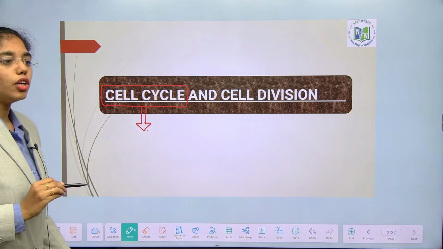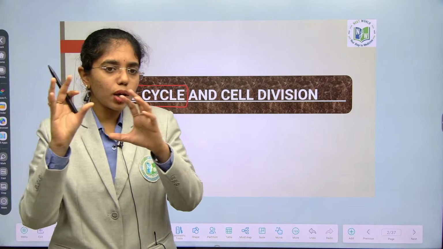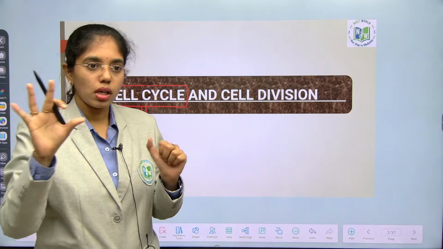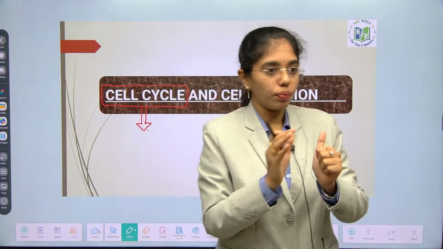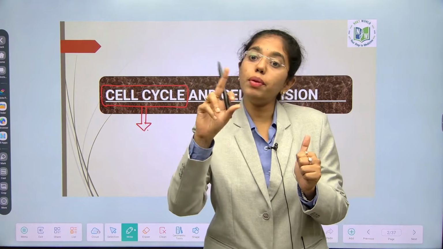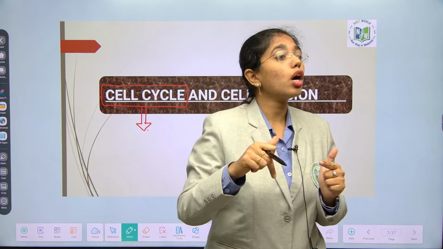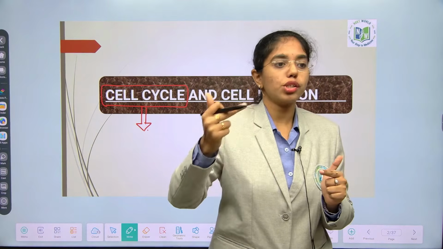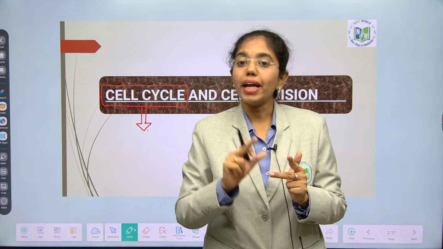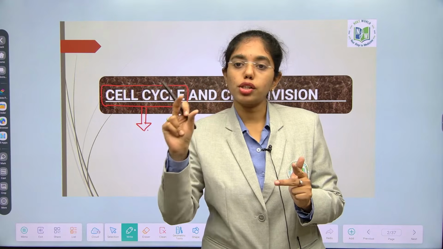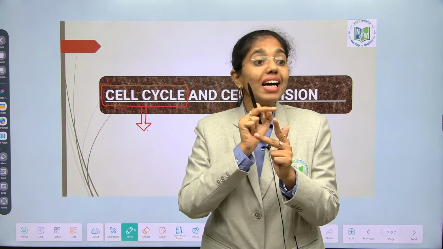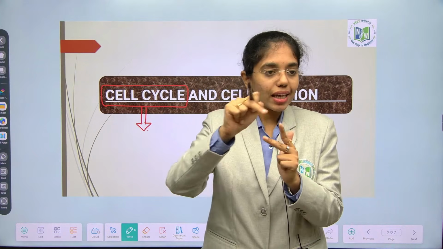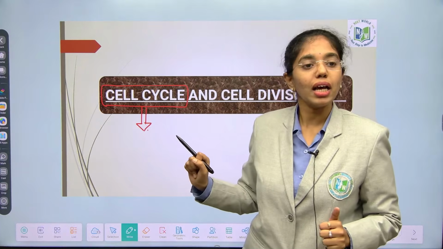In the cell cycle you will learn all the sequential events, the complete events. You will learn them in sequence, starting from duplication of a genome. The genome which is present in each cell will be duplicated, followed by synthesis of new cellular constituents or cellular organelles, and then formation of 2 daughter cells. All these events you will learn in a sequence. So these complete events put together form what? The cell cycle.